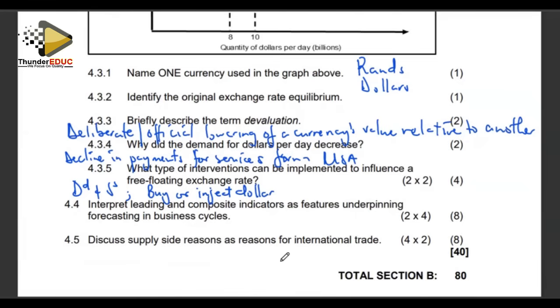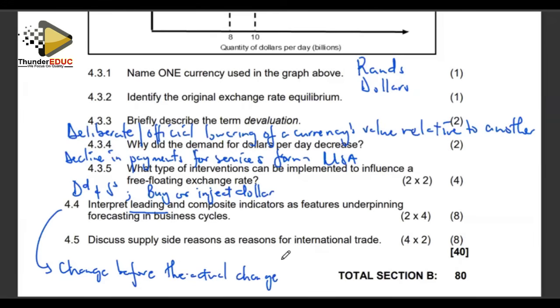Right, interpret leading and composite indicators as features underpinning forecasting in business cycles. For that reason, we do not need to waste time on the indicators. Features indicating the forecasting of business cycles. Leading, we are saying the leading indicators, they change before the actual change in the economy.